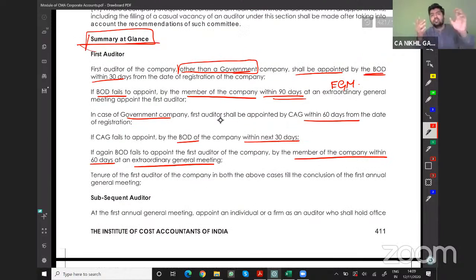The first auditor is bifurcated into parts. One is government company, one is other than government company. In case of other than government company, board within 30 days; if the board fails, members within 90 days in EGM. In case of government company, CAG within 60 days; if CAG fails, board within 30 days; if board fails, members within 60 days in EGM. So 60, 30, 60 for one, and 30 and 90 for the other.